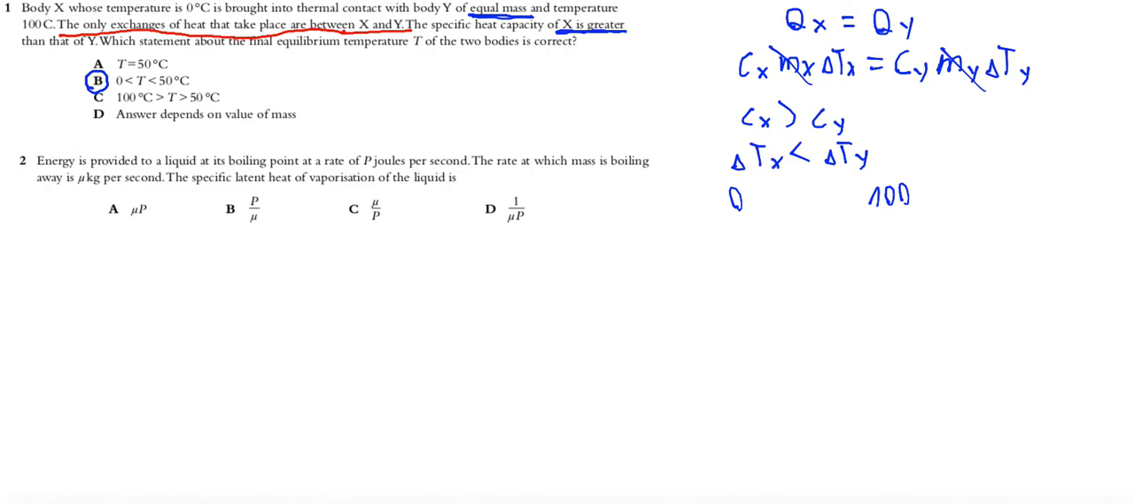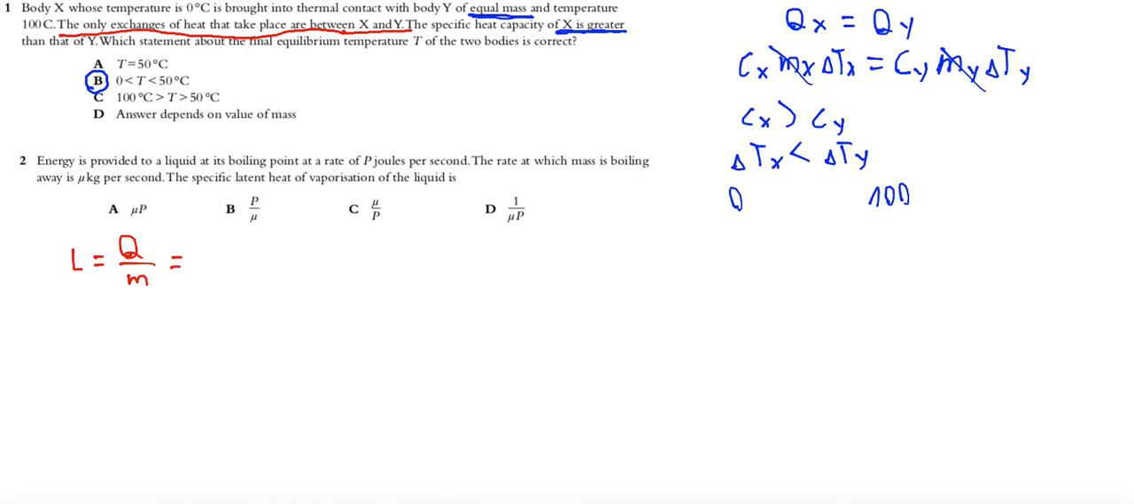Energy is provided to liquid at its boiling point at the rate of p joules per second, and the rate at which mass is boiling away is mu kilograms per second. Specific latent heat of vaporization of the liquid is. Okay, so the question is about specific latent heat of vaporization, which says that this is thermal energy which is needed to boil a particular mass of the liquid.